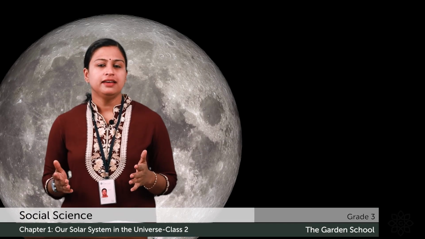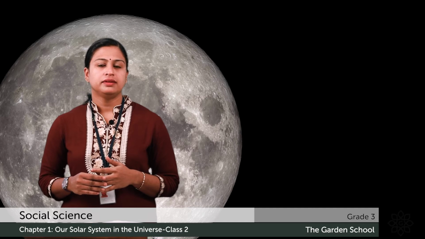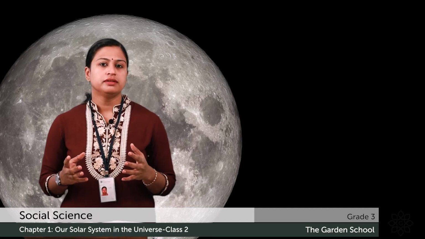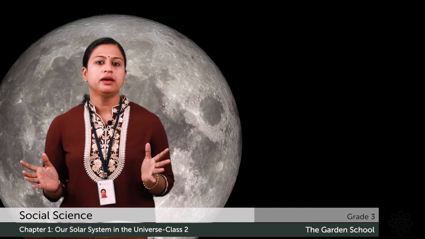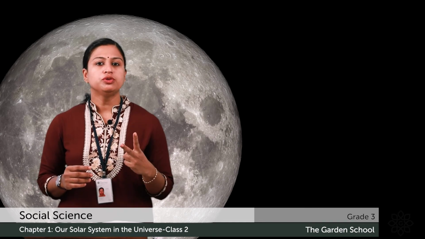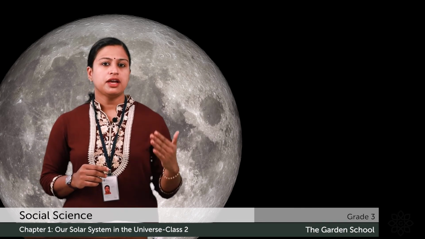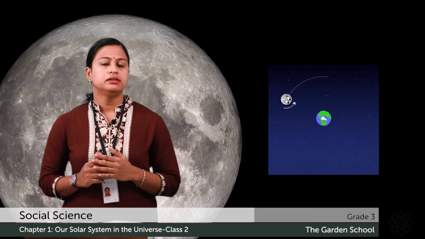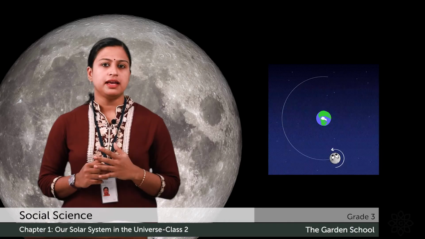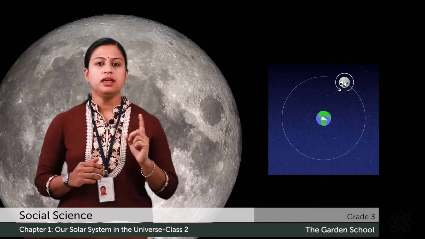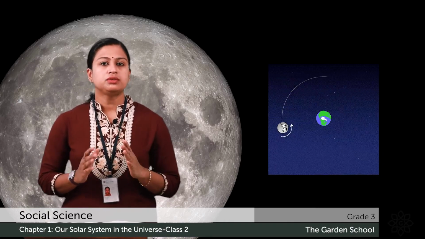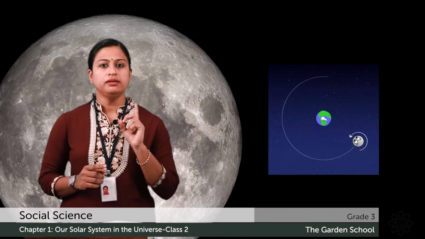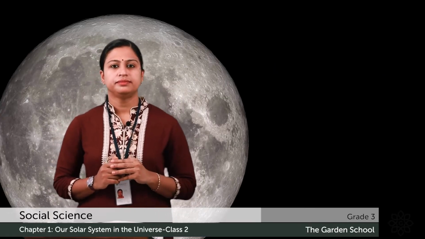Next, we will see about the satellite. A satellite is an object which moves around a bigger object. There are two types of satellites, natural satellite and artificial satellite. For example, the Moon is a natural satellite and it moves around the Earth and it takes 28 days to take one round of the Earth.